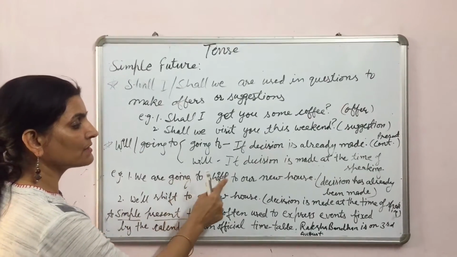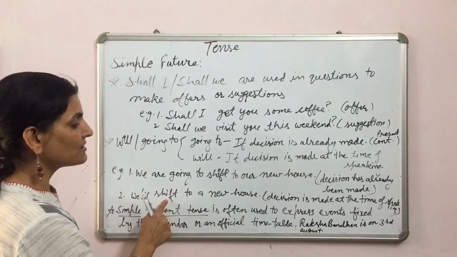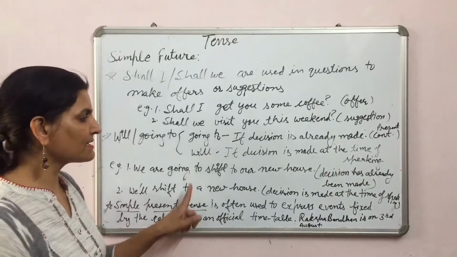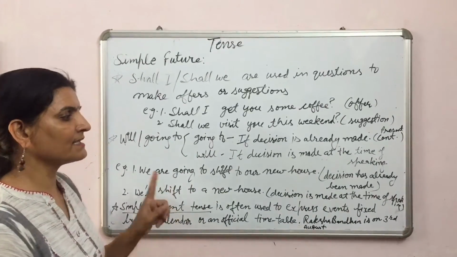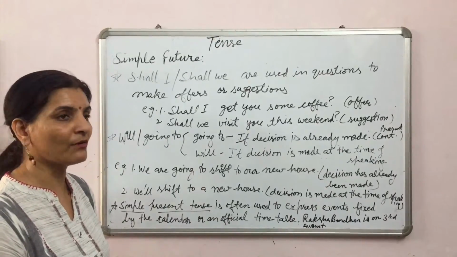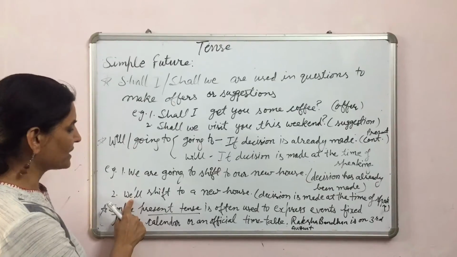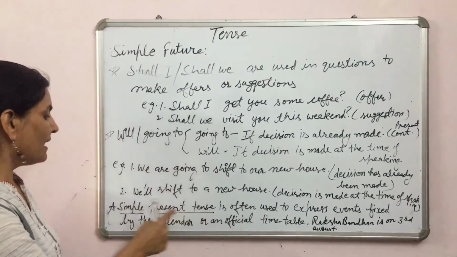We are going to shift to our new house, and we will shift to a new house. In the first sentence, the decision has already been made, and in the second sentence, the decision is made at the time of speaking. So we have used here simple future tense, and here we have used present continuous tense.